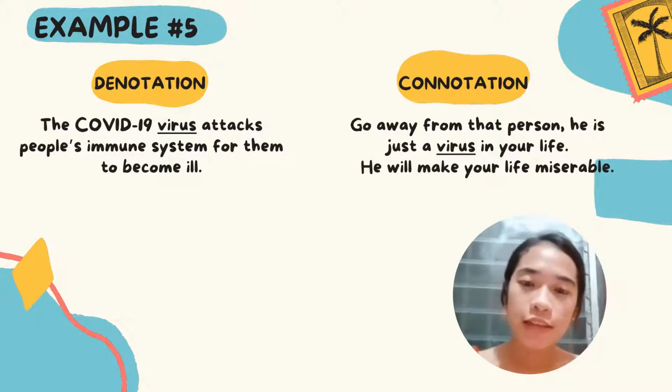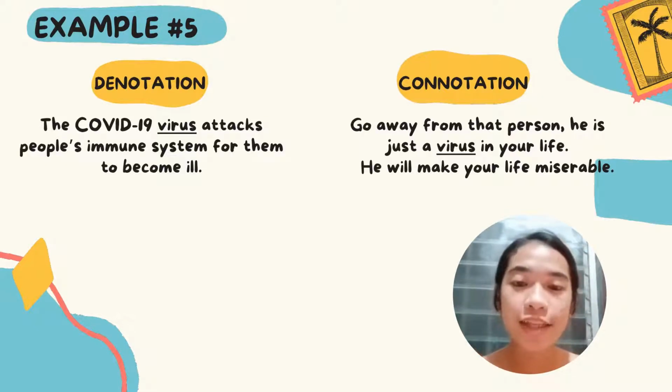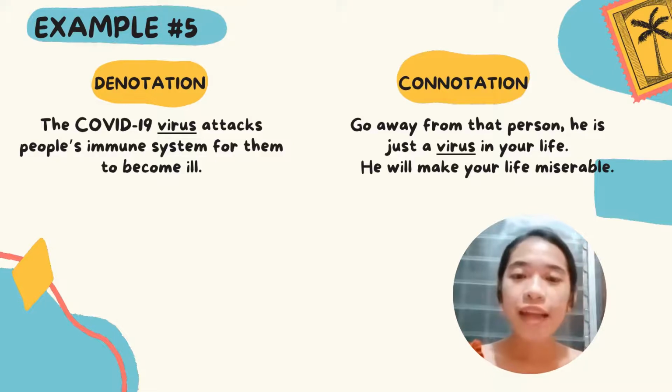Good day, everyone. So, as my part, I will be discussing the examples of denotative, or also known as denotation, and connotative, or also known as connotation. So, let's start. Denotation. The COVID-19 virus attacks people's immune system for them to become ill. In connotation, go away from that person. He is just a virus in your life. He will make your life miserable.